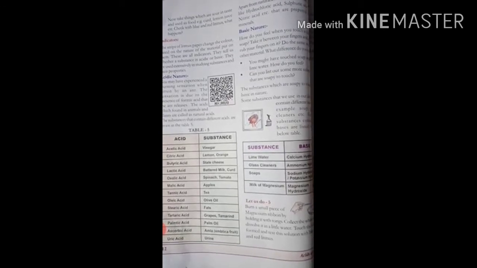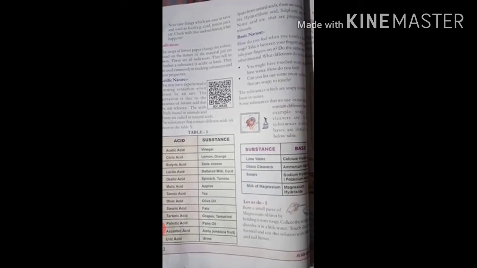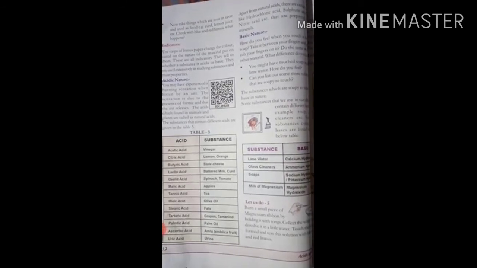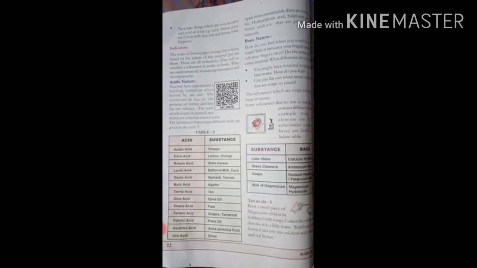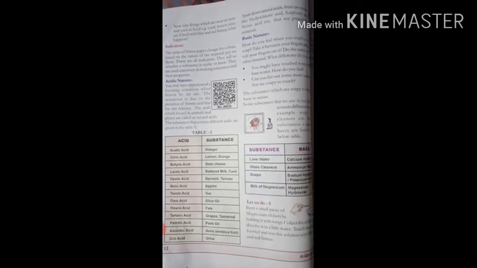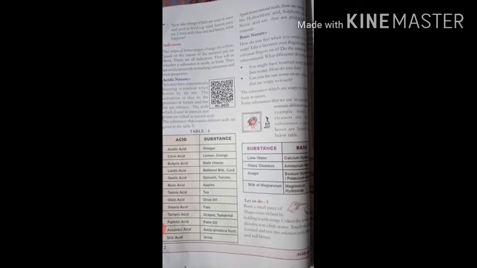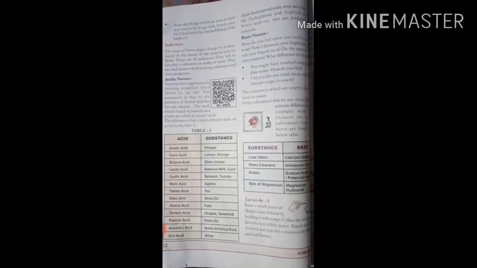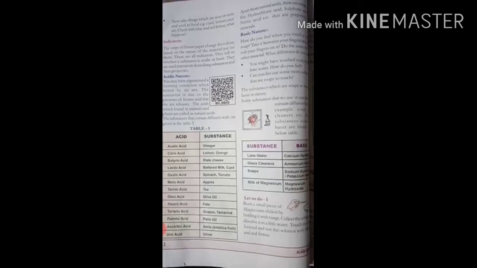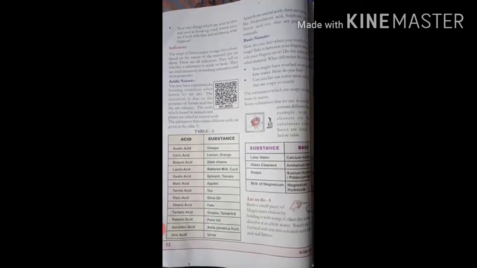Some substances that we use in our daily life contain different bases, for example, soap, glass cleaner, etc. Various substances containing bases are listed in the table below. So here we need to see which have the basic nature. Here we have lime water, calcium hydroxide, glass cleaner, ammonium hydroxide, soaps, sodium hydroxide or potassium hydroxide. Next, milk of magnesia, magnesium hydroxide. Why? Because here it is written hydroxide.